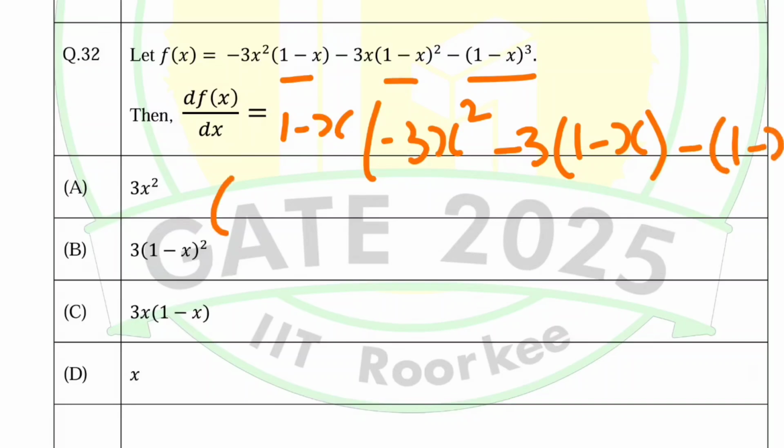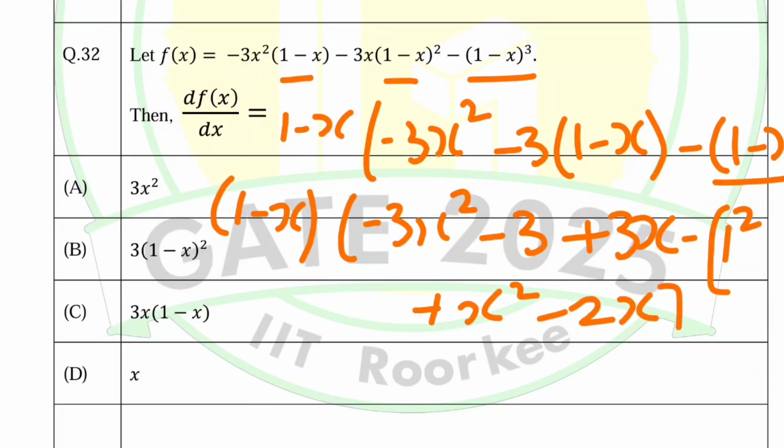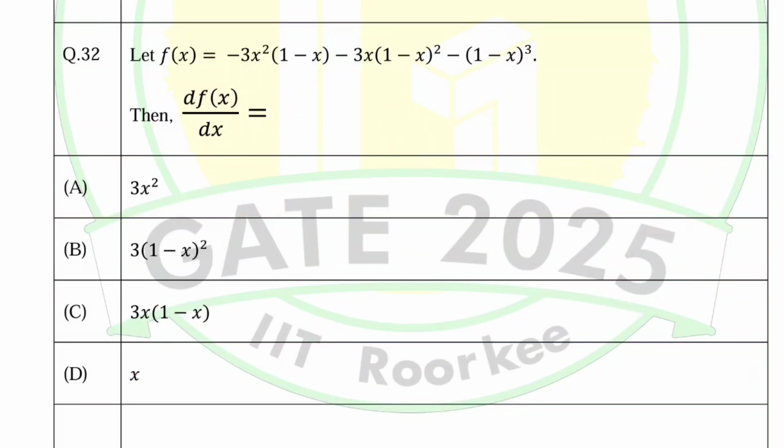Okay, so we have 1 minus x, then we have minus 3x square, then minus 3 plus, minus into minus is plus 3x, minus, using the a minus b whole square formula in this part, so we will get minus times 1 plus x square minus 2x. Okay, solving further, so we will get 1 minus x. Solving this, we will get the correct option is A. I will be solving them in detail.